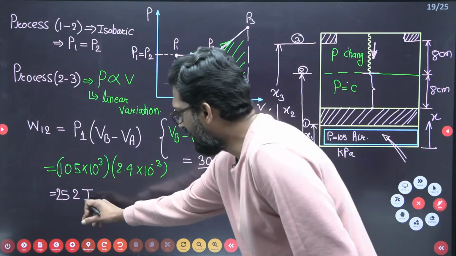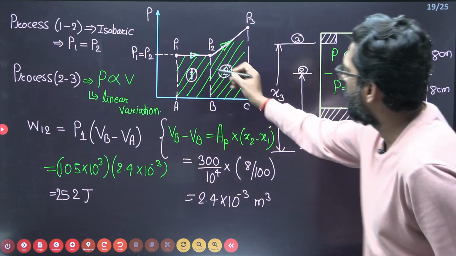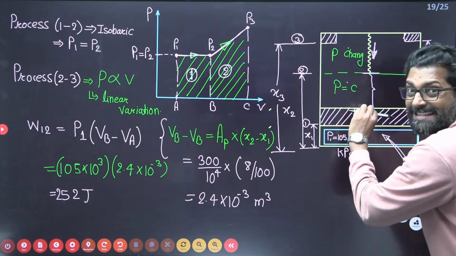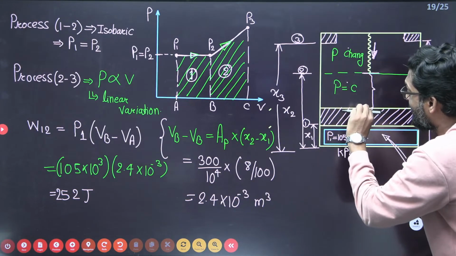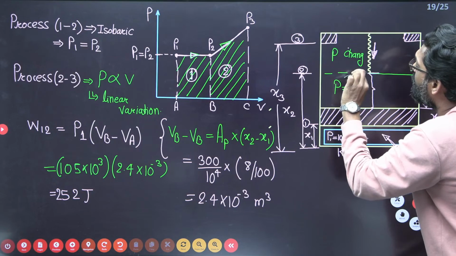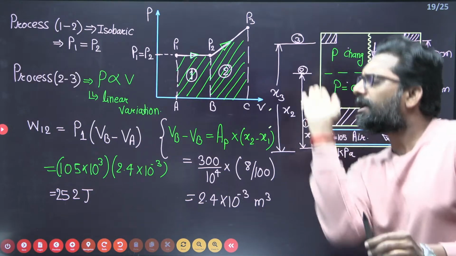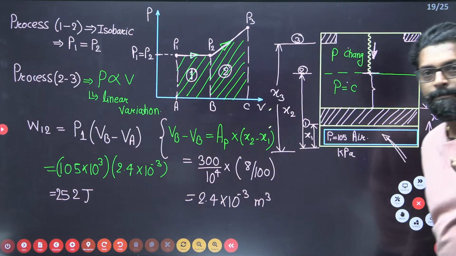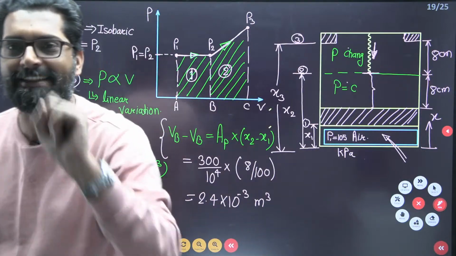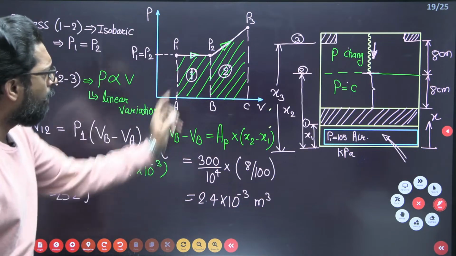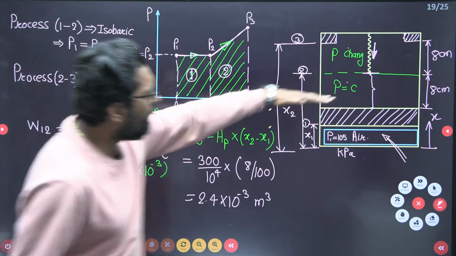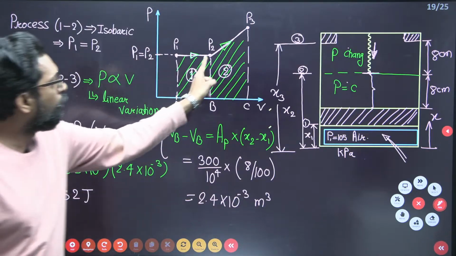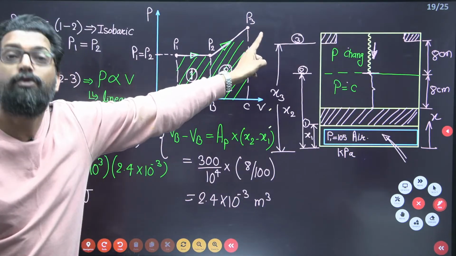Okay, so 252 joule during this one. That means the piston will start to move up and just touch the spring. How much work is required? 252, correct. Now, we have to find the work required during the compression of the spring up to the stops. That means work 2 to 3. We have to find the work 2 to 3.